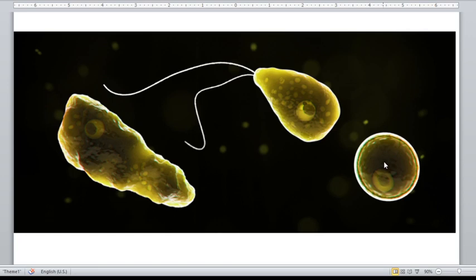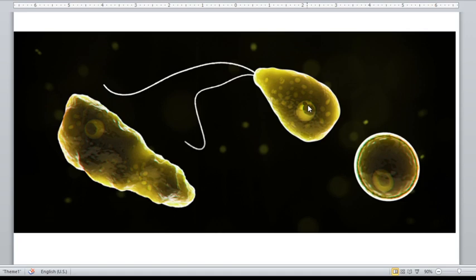This is the infective stage for Entamoeba histolytica. Here we have the flagellated form of Naegleria fowleri. Naegleria fowleri and Acanthamoeba are free-living organisms, so they can exist on their own without needing a host.